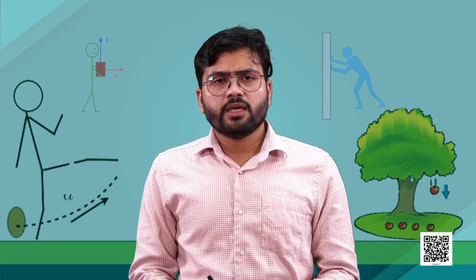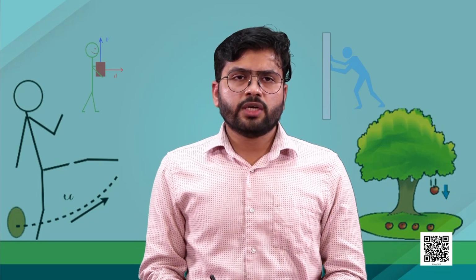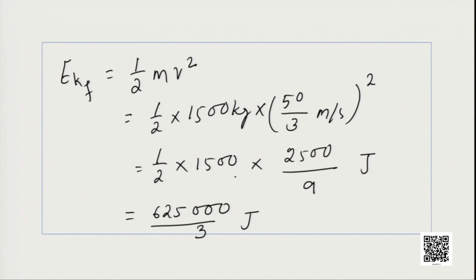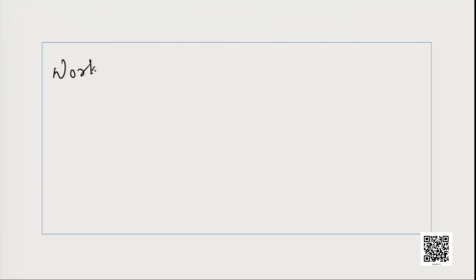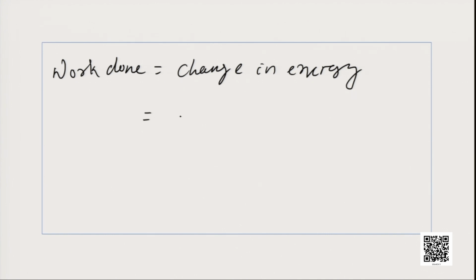Now, we got the initial energy and the final energy. Now our task is to find the difference between them, so that we can find the energy. So, work done is equal to the change in the energy, which is equal to kinetic energy final minus kinetic energy initial.